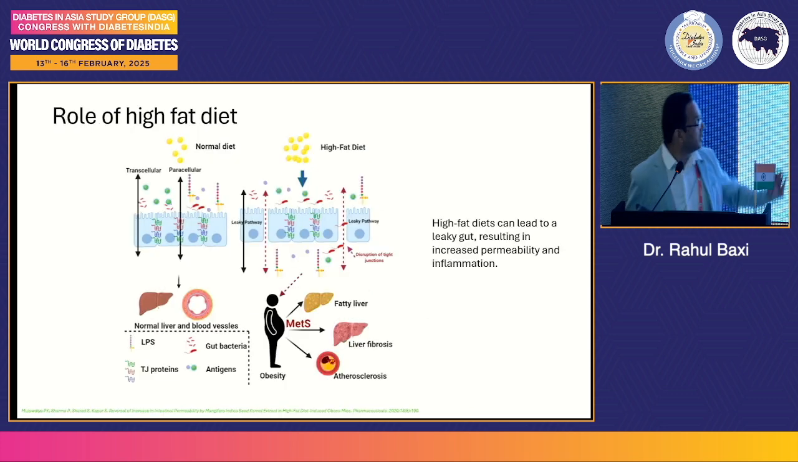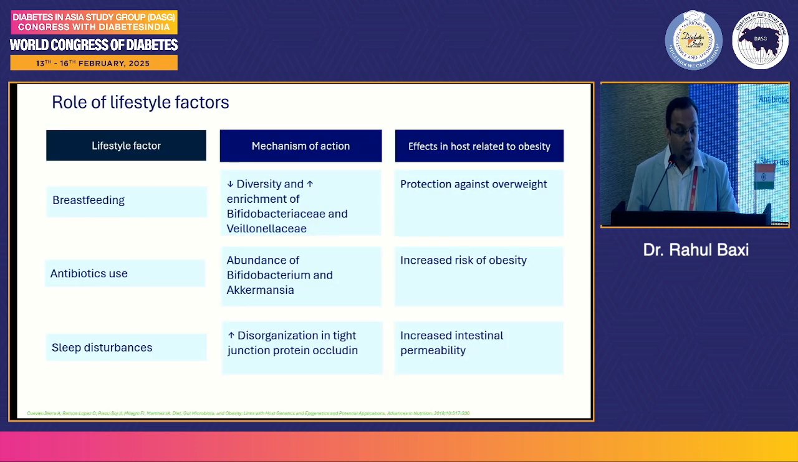Role of high fat diet. So on this side you see the normal diet where there is transcellular and paracellular movement, whereas on the right side you see the high fat diet. High fat diets can lead to a leaky gut, resulting in increased permeability and inflammation. So there is disruption of tight junctions, and then there is this leaky gut, which can later on lead to fatty liver, metabolic syndrome, liver fibrosis, atherosclerosis, and obesity. And on the normal side, if you look at normal liver and blood pressure, the gut bacteria and antigens are present. Role of lifestyle factors.